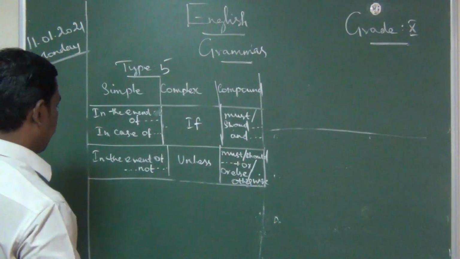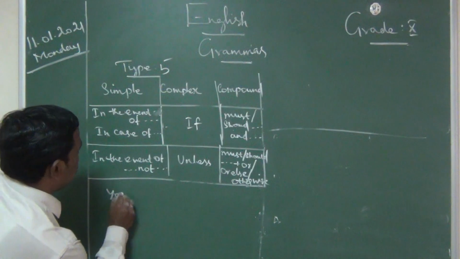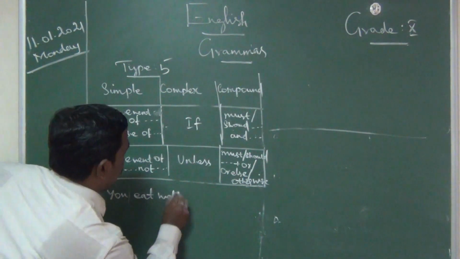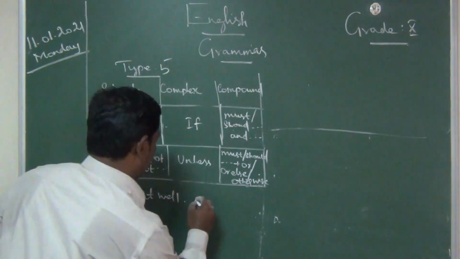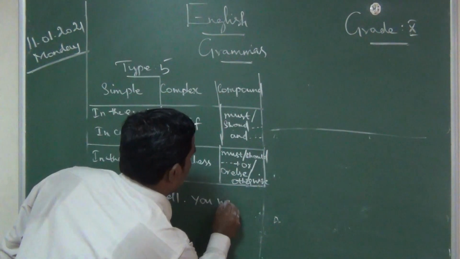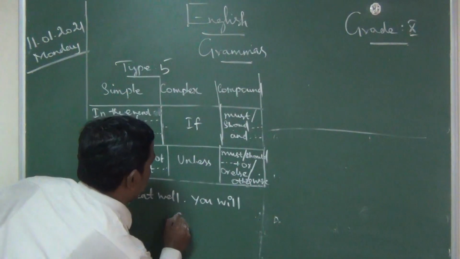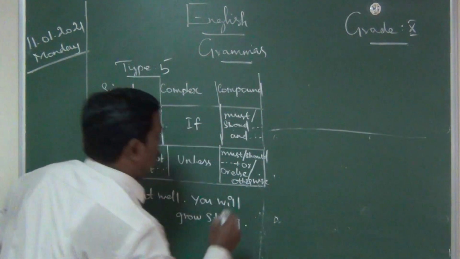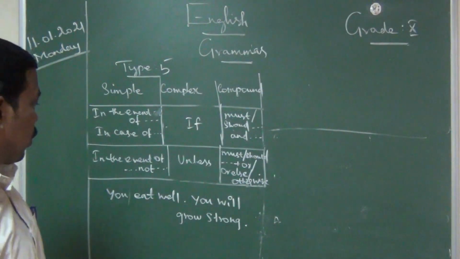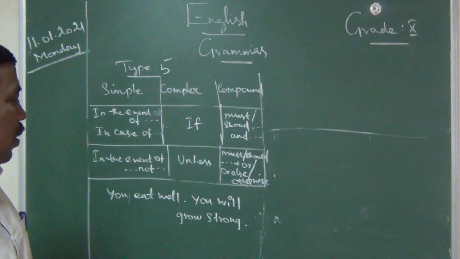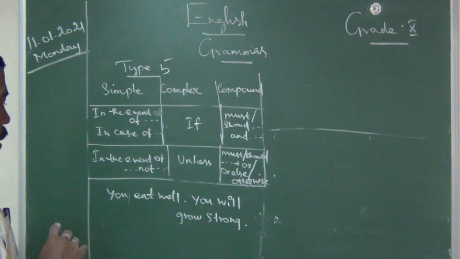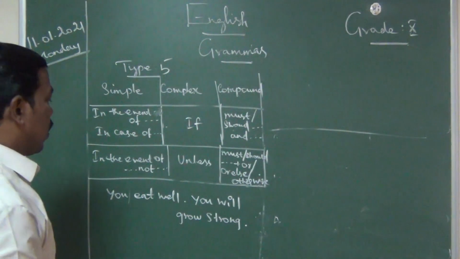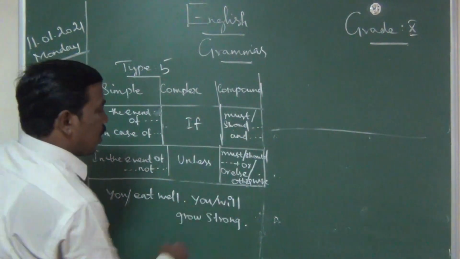First question: You eat well, you will grow strong. Two sentences. Okay, join the sentence. You eat well, you will grow strong. So you know very well both subjects are same.